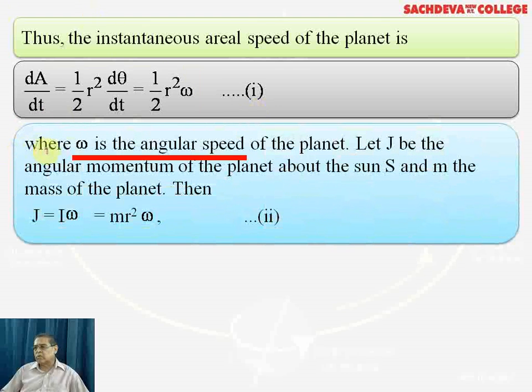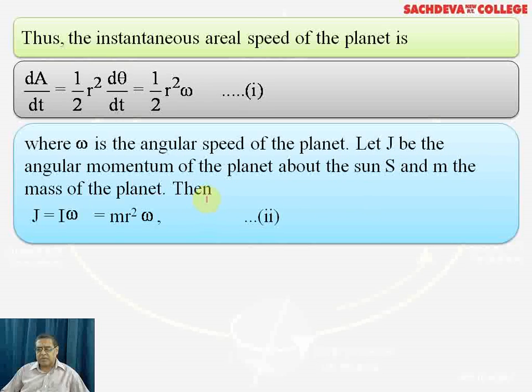Now, omega is the angular speed of the planet, and normally the representation of angular momentum is L. However, our assumption here is J. Let J be the angular momentum of the planet about the sun, and m the mass of the planet.